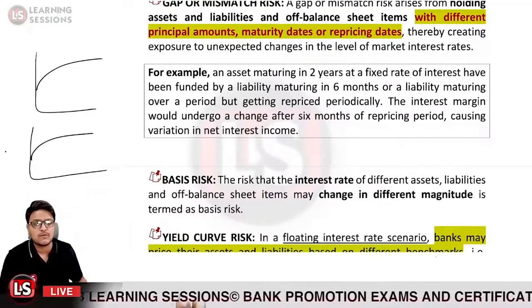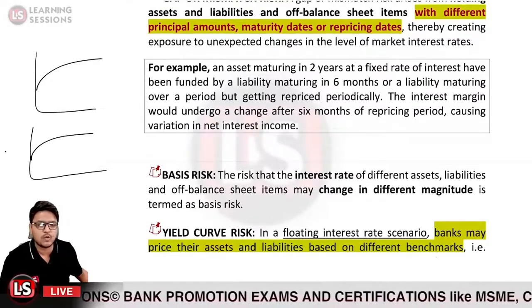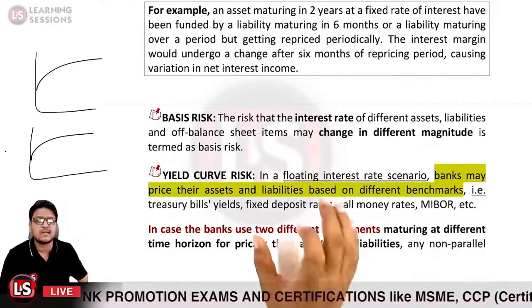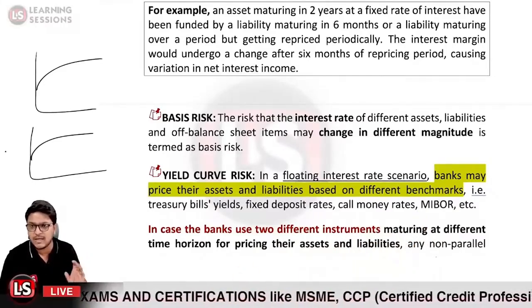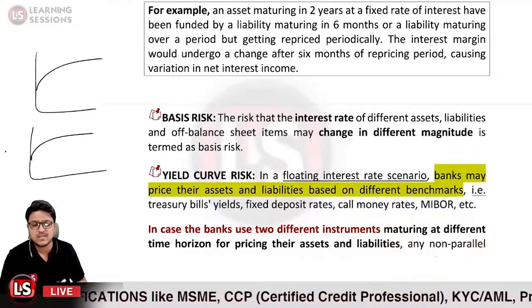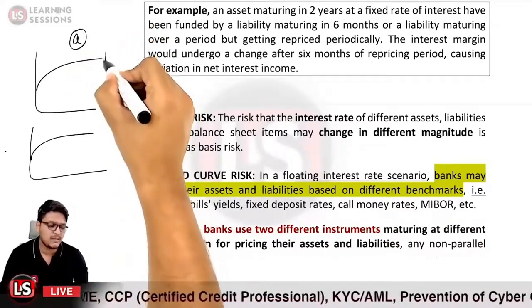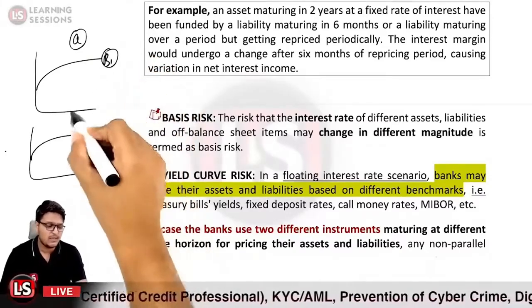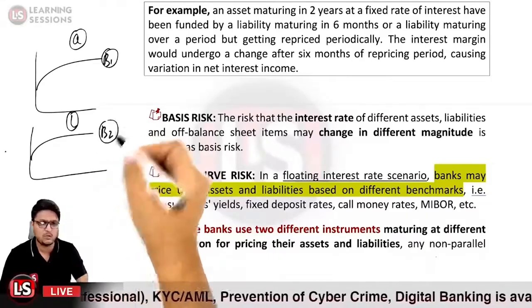Okay. So in the case of a floating interest rate scenario, banks price their assets and liabilities based upon different benchmarks. Let us take the case that in the case of the assets, you are pricing them at B1, and in the case of liabilities, you are pricing them based upon the benchmark B2.